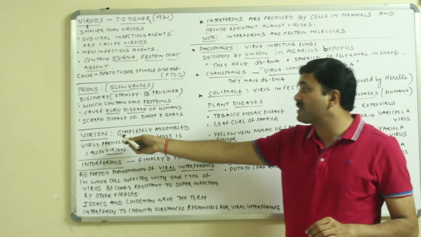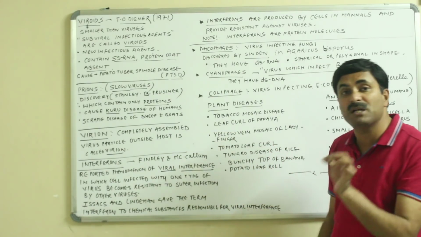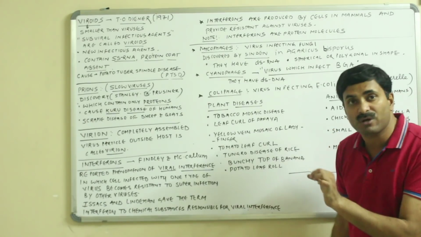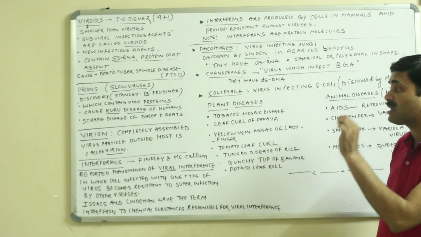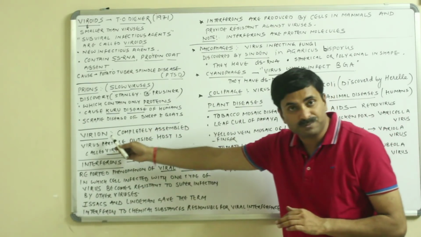The third one is known as the virion. What is a virion? A virion is the completely assembled virus particle outside the host. Again I am repeating, a virion is the completely assembled virus particle outside the host.